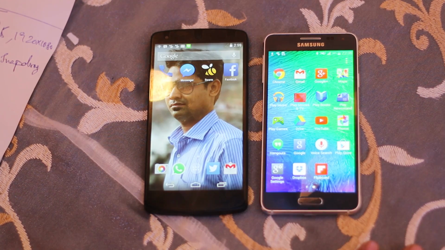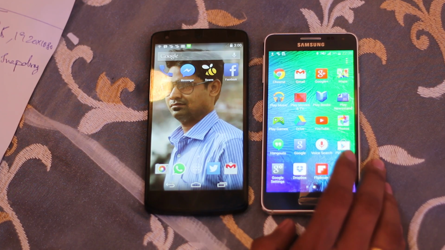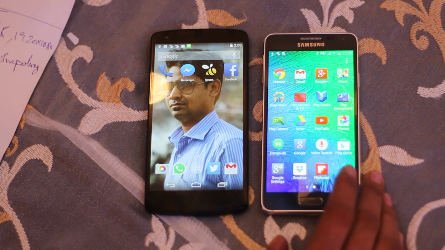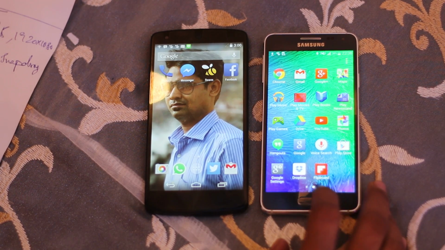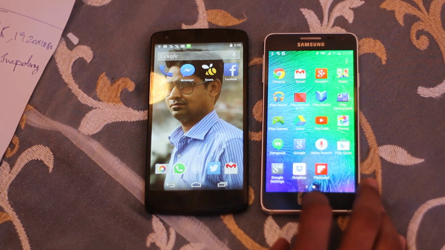Nexus 5 has 2 GB of RAM and 32 GB inbuilt memory, and the same is with Samsung Galaxy Alpha. It has 2 GB of RAM and 32 GB inbuilt memory. On both the smartphones there is no way to increase the internal memory.